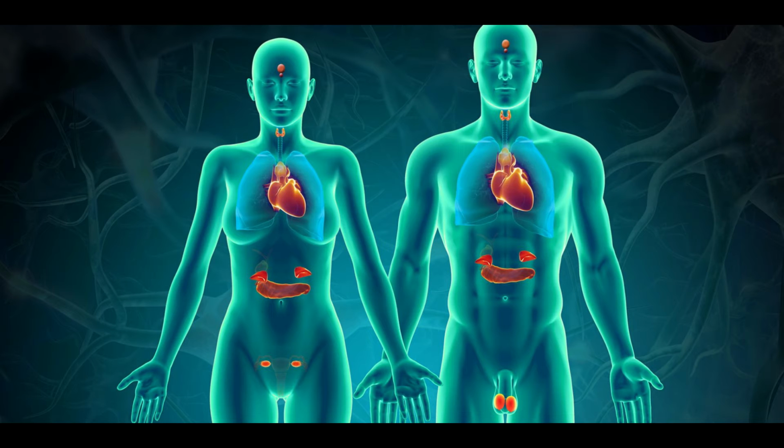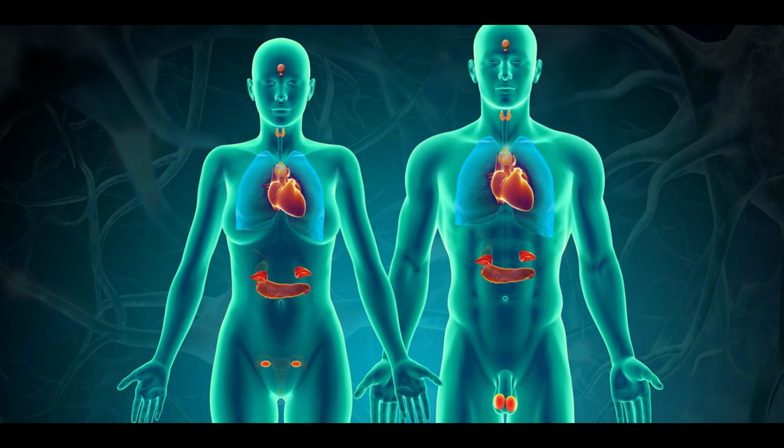Now let's go to the hypothalamus gland. The hypothalamus has many hormones. We have hypophysiotropic hormones, whose function is the secretion of hormones by the anterior pituitary. Then we have corticotropin releasing hormone, which stimulates the secretion of adrenocorticotropic hormone.